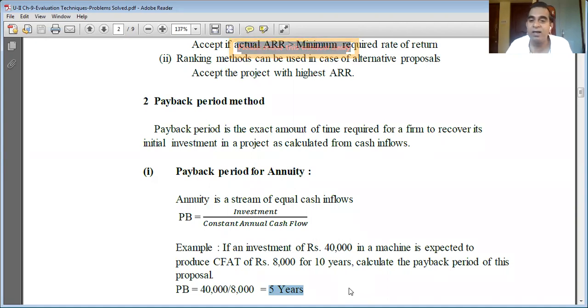It is simple. In the next class, we will solve a problem of a mixed stream of cash flows. If you have any doubt regarding today's discussion, you can ask in the next class. Not a worry. And remember to update your fair notebook every day, and also solve the practice sums. After unit 1 I gave practice problems, and after unit 2 I will give another set.